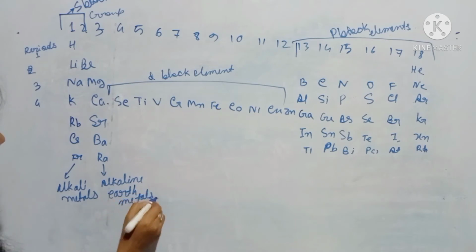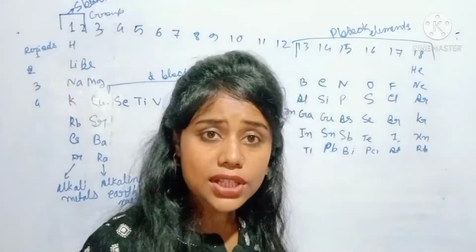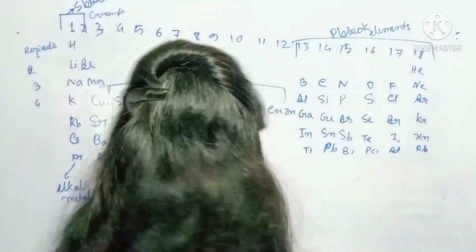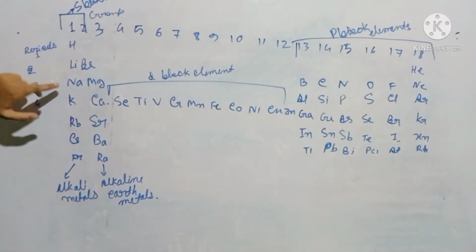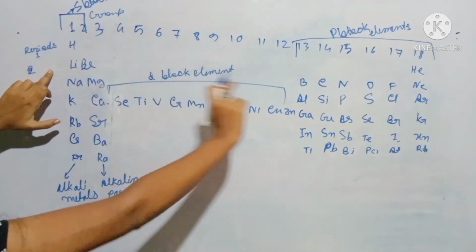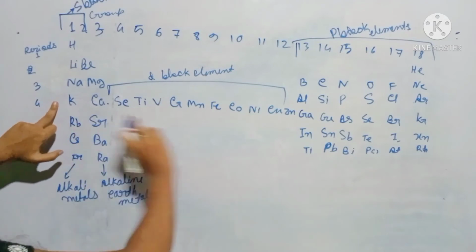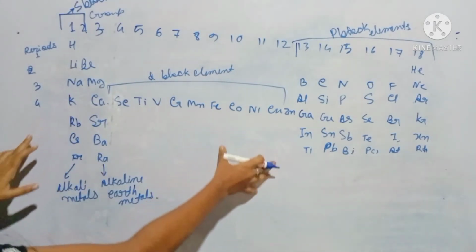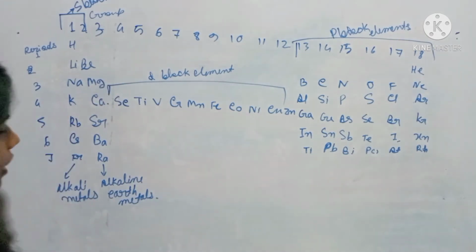Okay, if you want to be a good student in chemistry, from today onwards try to learn those things, then it will be very easy for you. Okay, so this is period number 1, 2, 3, 4. Period 1 has 2 elements, period 2 has 8, period 3 has 8 elements, period 4 has 18 elements. Okay, period 5 also has 18. I'm going to write those also. So 5th, 6th, 7th, in this way it goes.